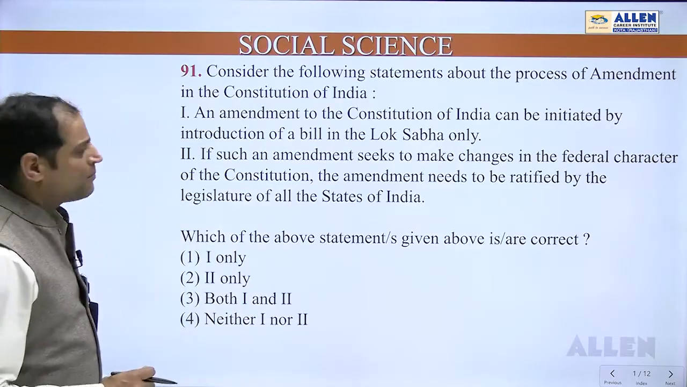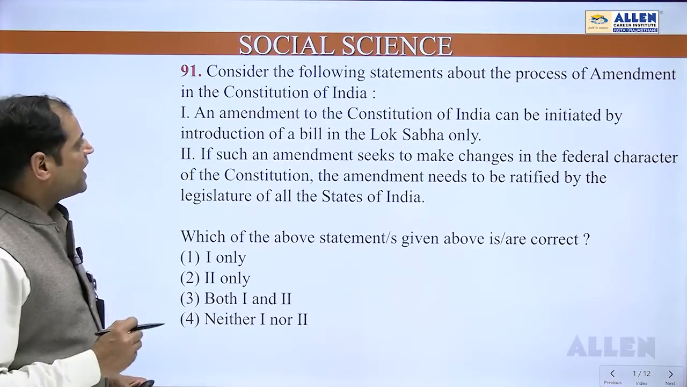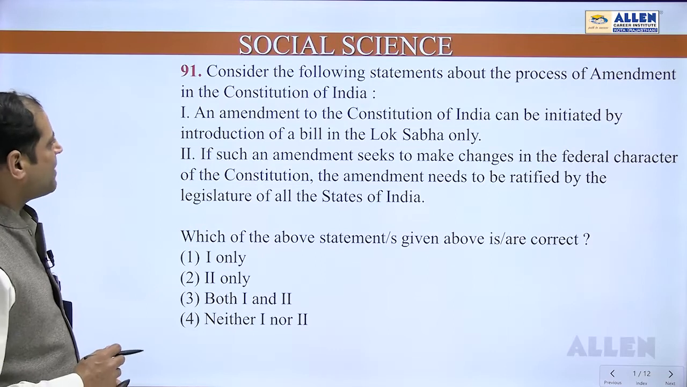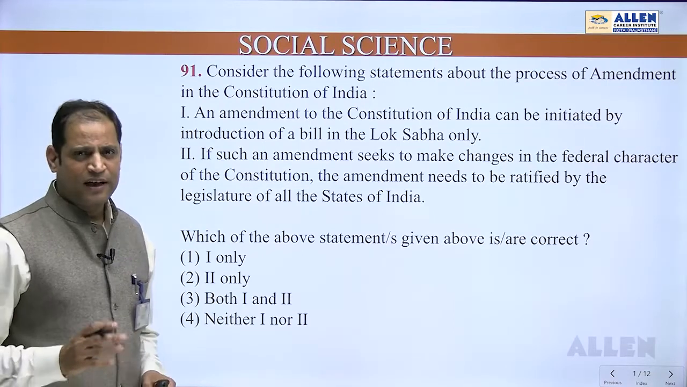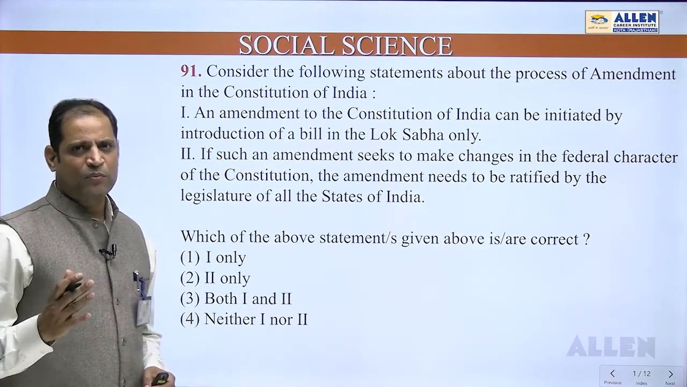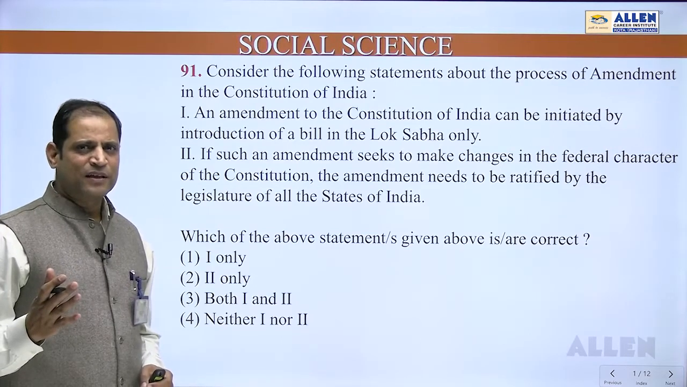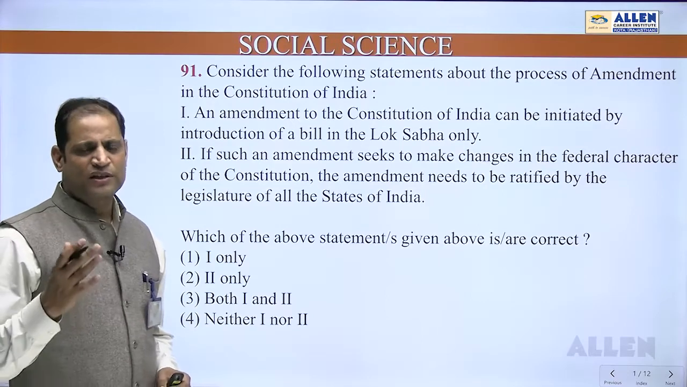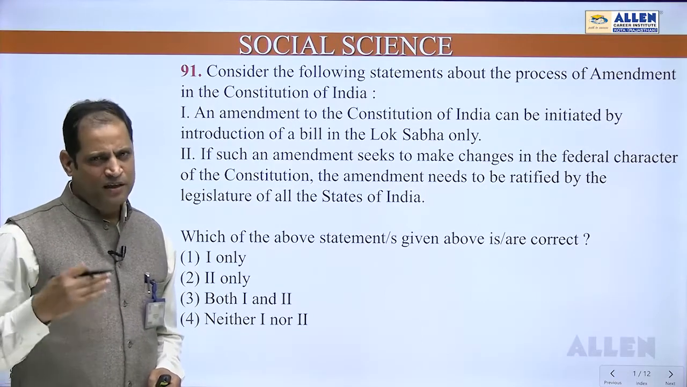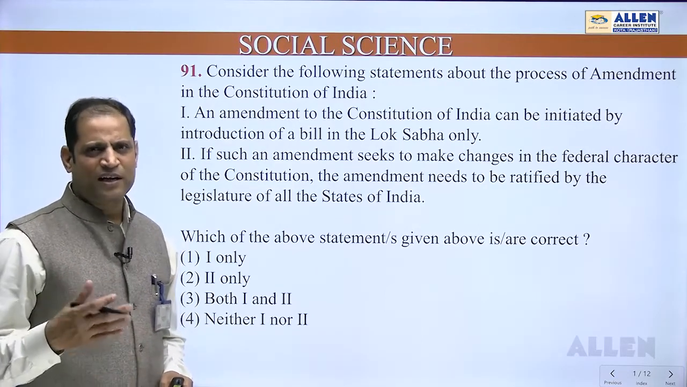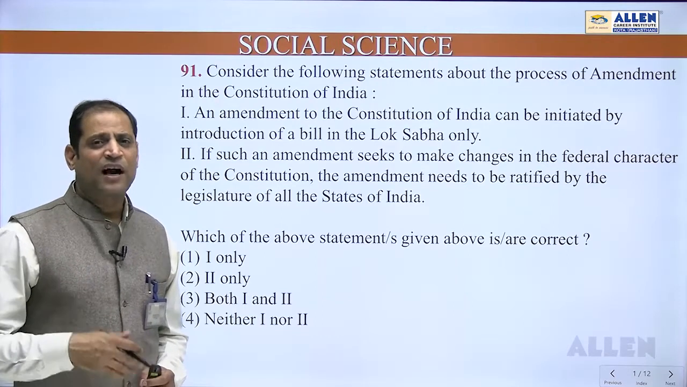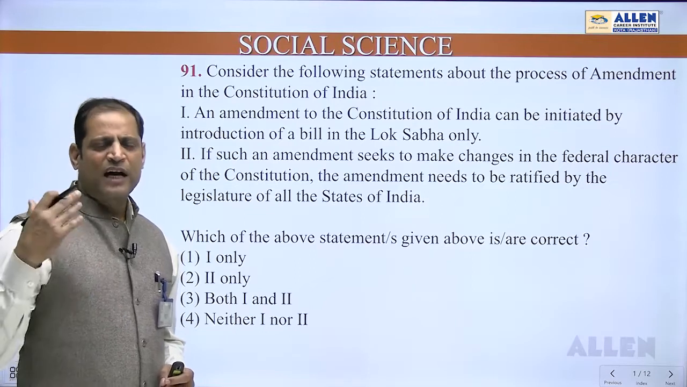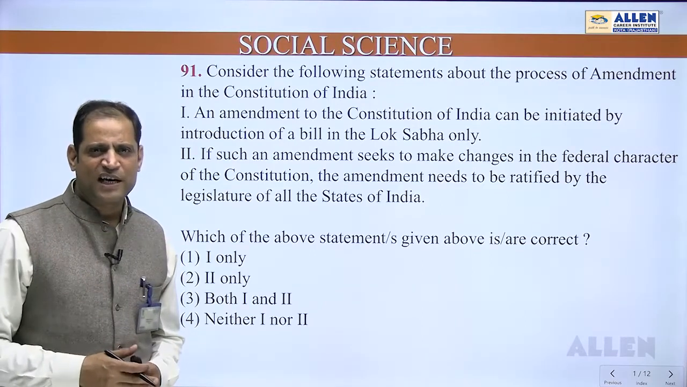Coming towards question number 91. Question number 91 says, consider the following statements about the process of amendment in the Constitution of India. We can talk about three types of amendments. The first required 50% majority or simple majority in Lok Sabha and Rajya Sabha. The second required clear majority in Lok Sabha and Rajya Sabha, and the third required clear majority plus ratification by 50% of the state legislative assemblies.